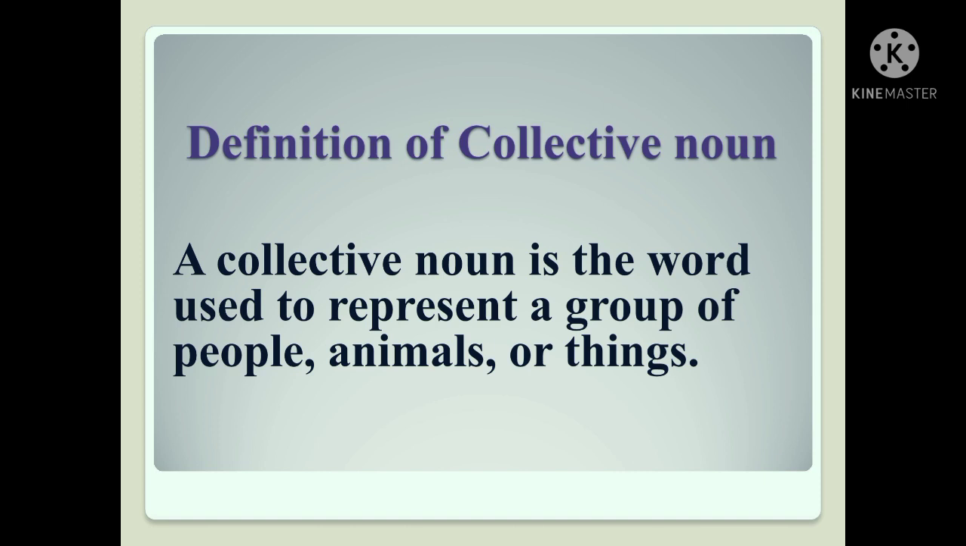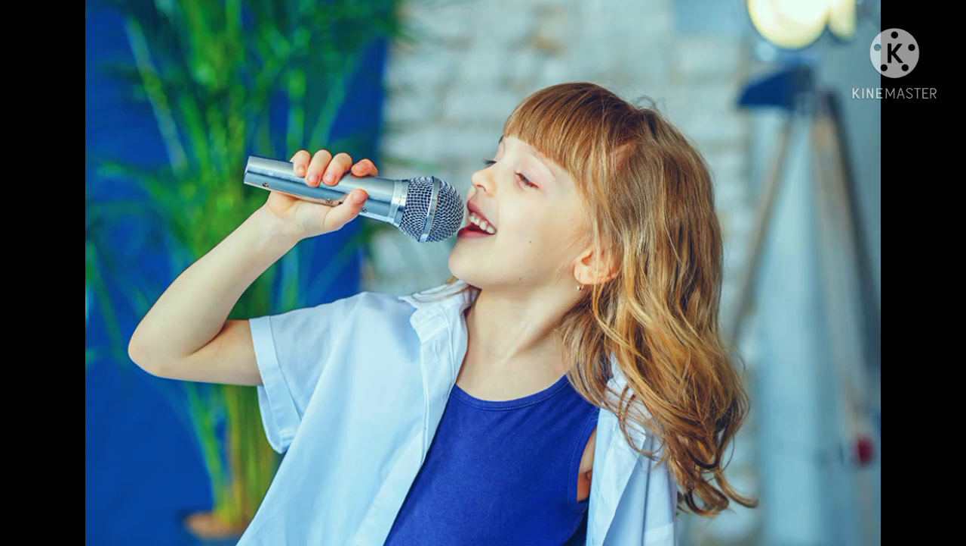Now when you find a group of people, a group of animals or certain kinds of things in a group, there is a special name given to it. And this group is considered as a single unit. Let me explain this through an example so that you can understand it better. Now what do you see here? You see here a child is singing. Okay, so you can call this child a singer.